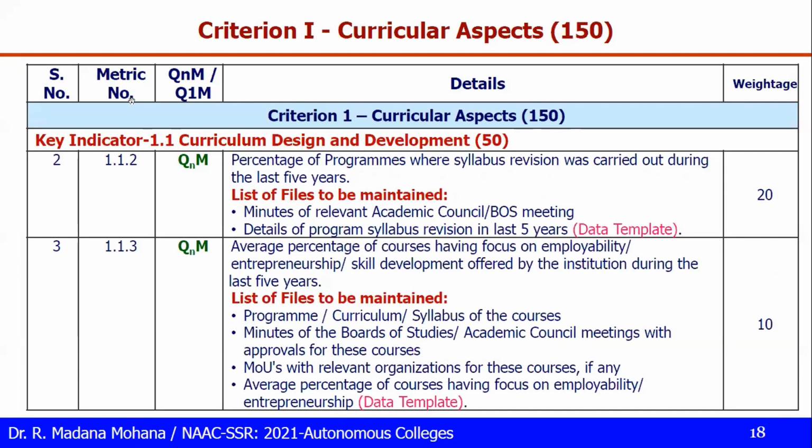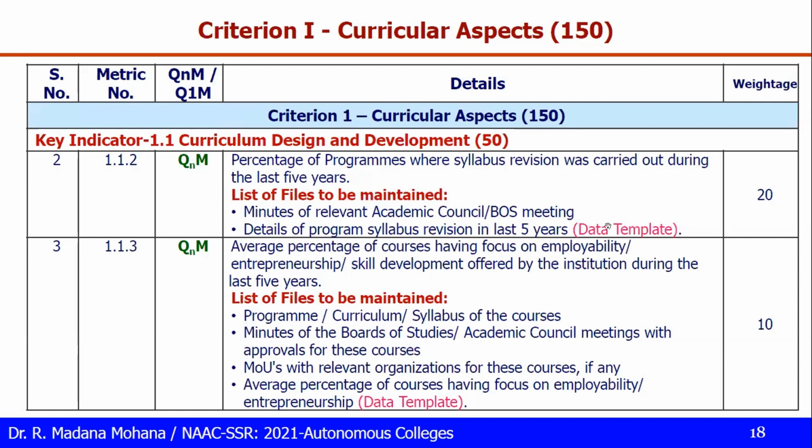Then key indicator 1.1.2, this is quantitative, so this can be evaluated through DVV. Percentage of programs where syllabus revision was carried out during the last 5 years. As an autonomous college, every 2 years once, or as per your institution norms, on average how many years, your syllabus will be revised. For that, minutes of the relevant academic council and board of studies meetings are required. Then details of program syllabus revision in the last 5 years.